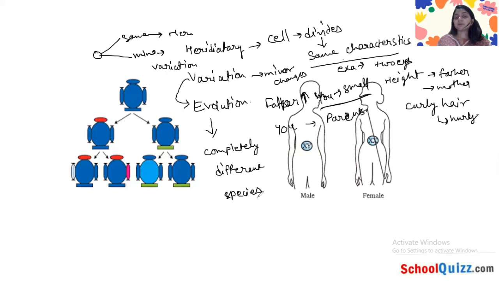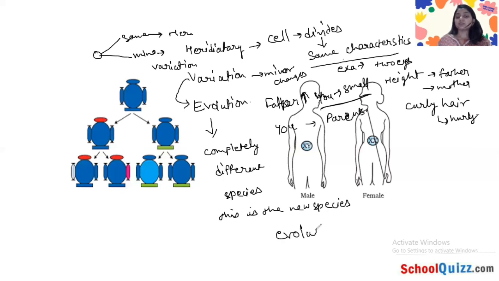This new species is not similar to the parent species.